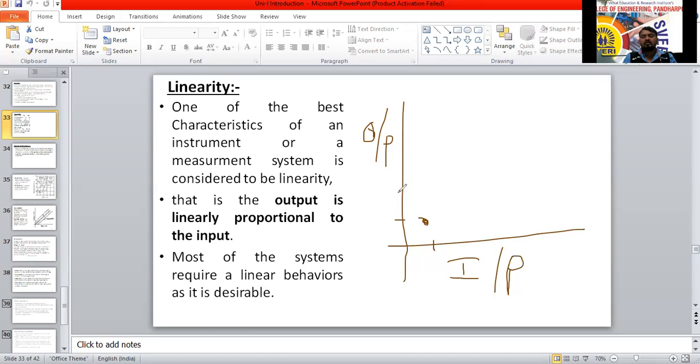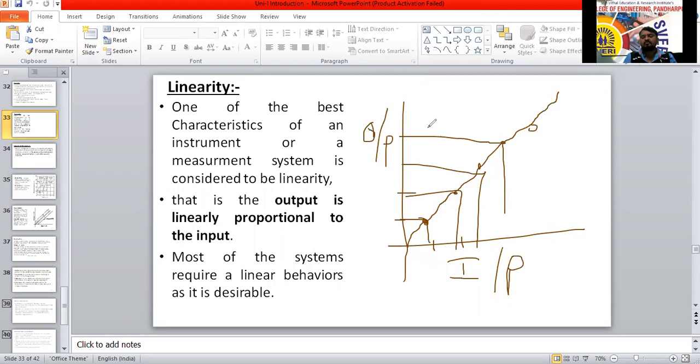Next, for this input I will get this output. I will mark it. Next, I will mark here, and here. Join the points. From 0 onwards, all points are meeting along a line. So as the input increases, the output also increases. Yes, we can say that the output is linearly proportional to the input.